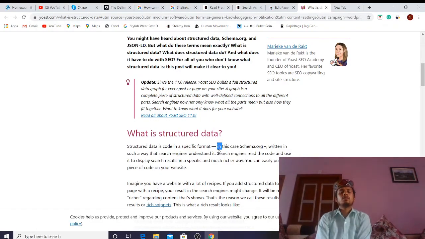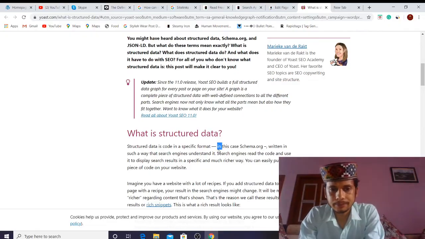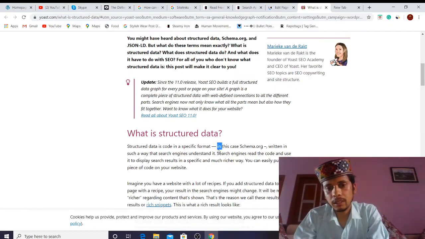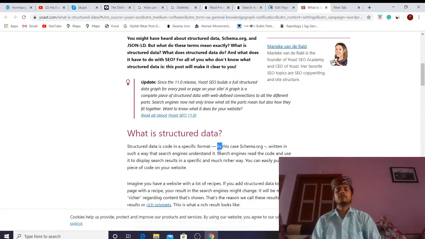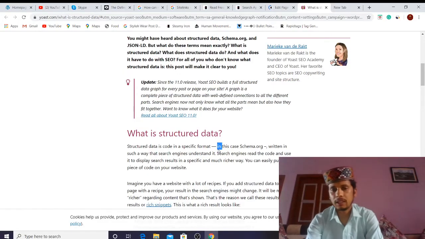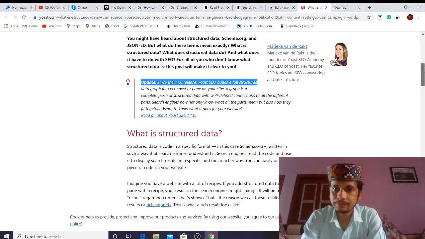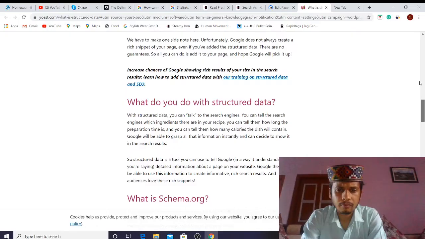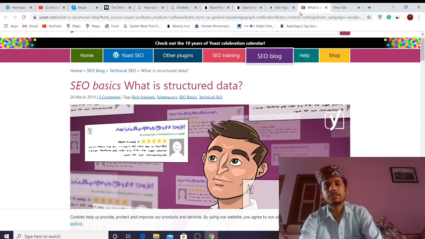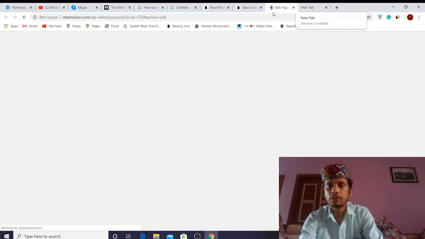Okay, so structured data is a type of code which we write in a specific format, and we write the code in a way that search engines will understand it. Leave it. I know most of us don't understand it, but let me tell you that structured data plays an important role in showing the site links.